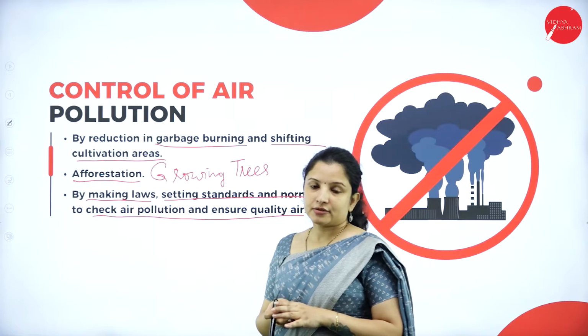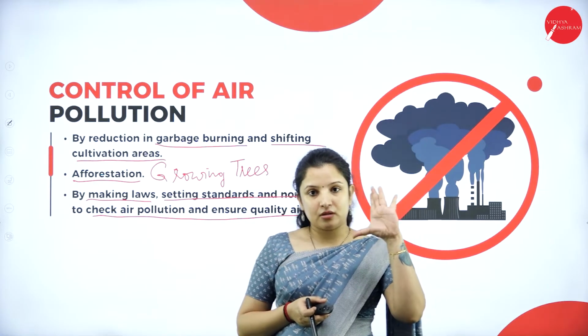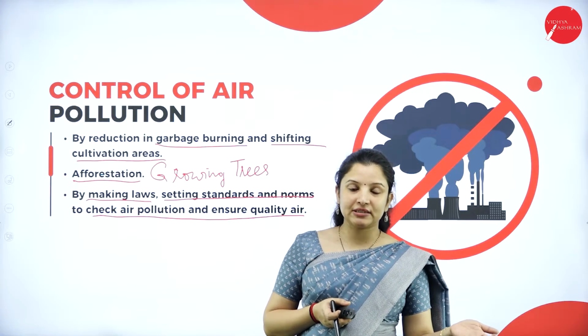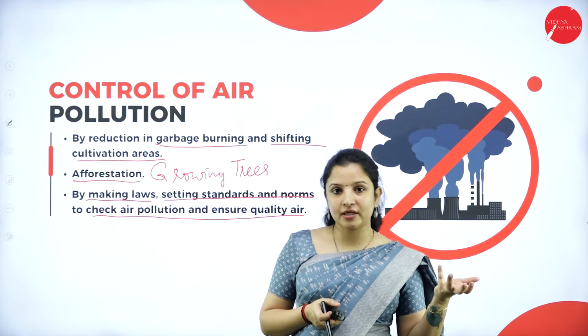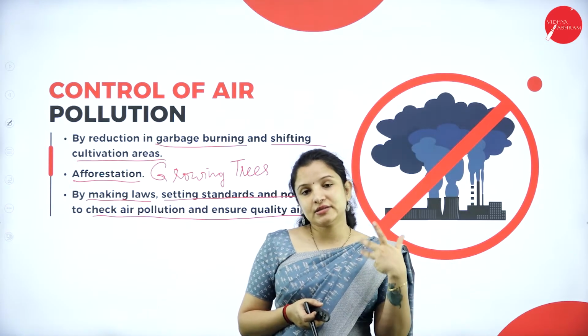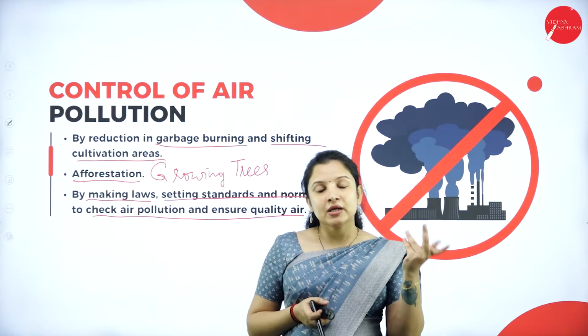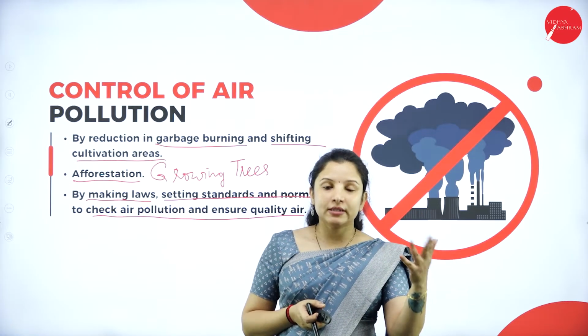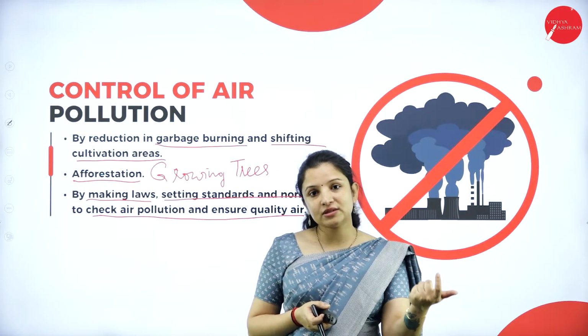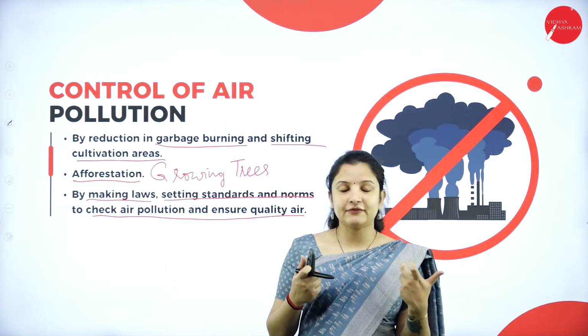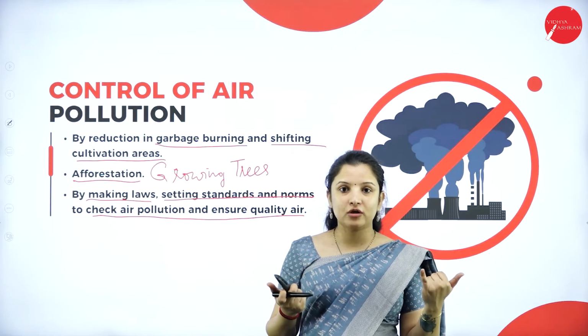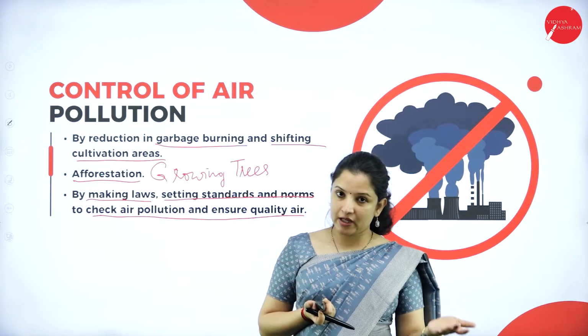Like how instruments are kept in cities, which keep monitoring the air pollution. If it goes beyond the limiting value, they will try to bring in some measures. For example, in Delhi, single person travel in a vehicle was banned.